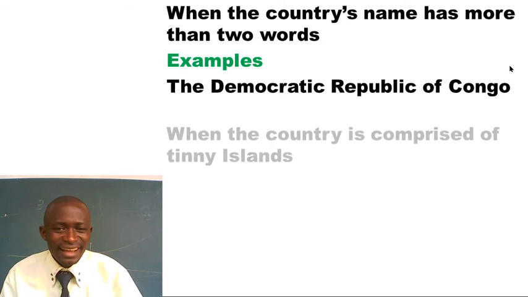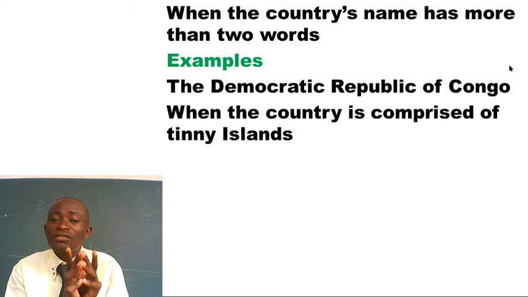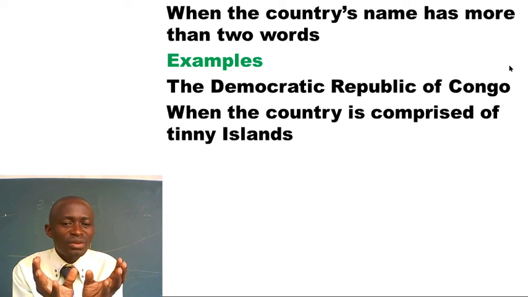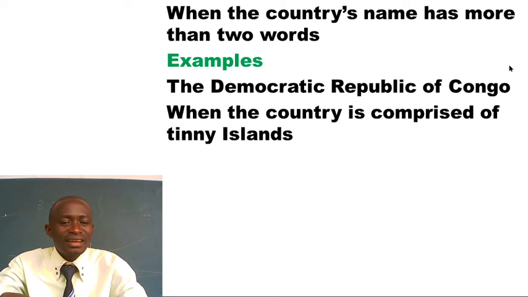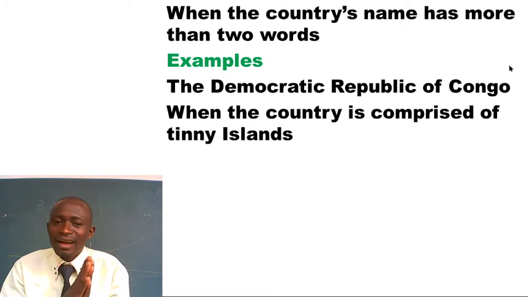Yes? I have a country that is comprised of tiny islands. When I talk of islands, these are small states inside the lakes, inside the waters. An island is a land surrounded by water, and these islands are tiny.